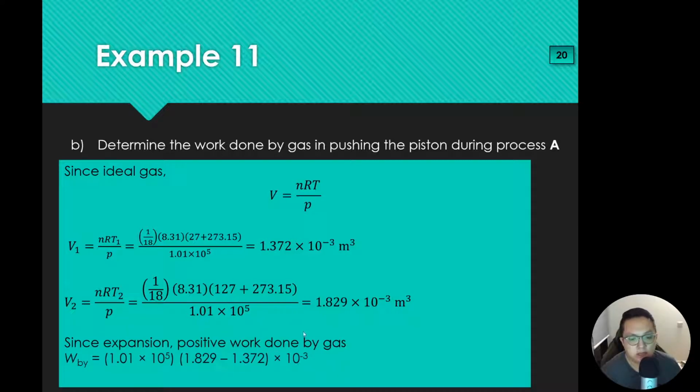Finding the work done is basically pressure multiplied by change in volume, and I get 46.2 joules. This one is a bit more involved because you don't know the volume. You need to use the ideal gas equation to find the volume first.